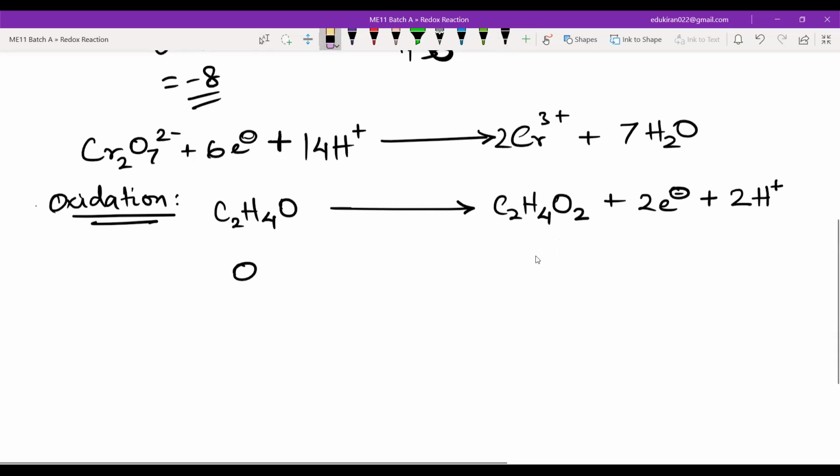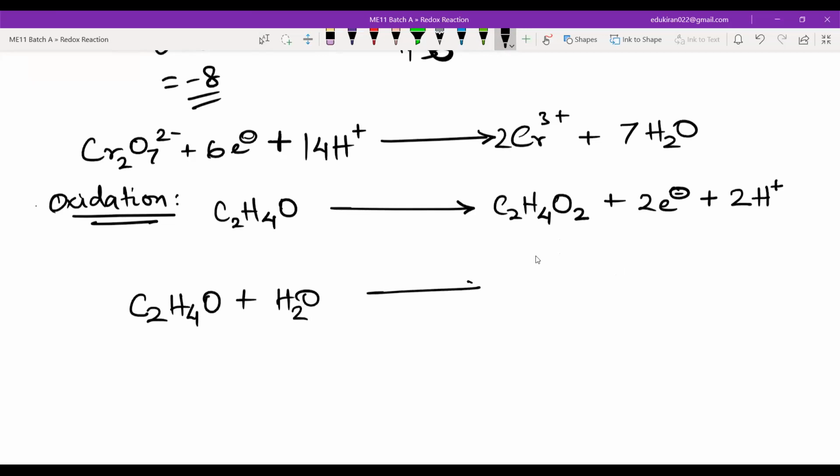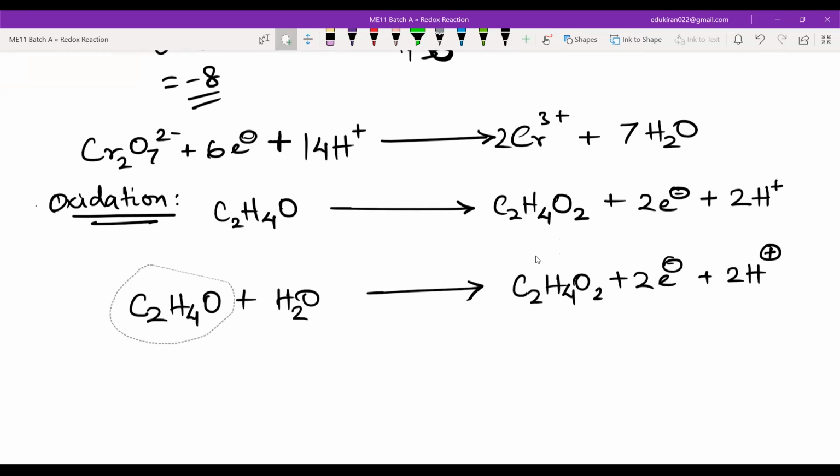Okay. Now if I have added 2H plus, then I will balance that by adding water like this. H2O, plus how many hydrogen? 1 H2O. I think now it is balanced. The oxygens are also balanced now. C2H4O2 plus 2 electrons plus 2H plus. Okay, this is our oxidation reaction. Small size.